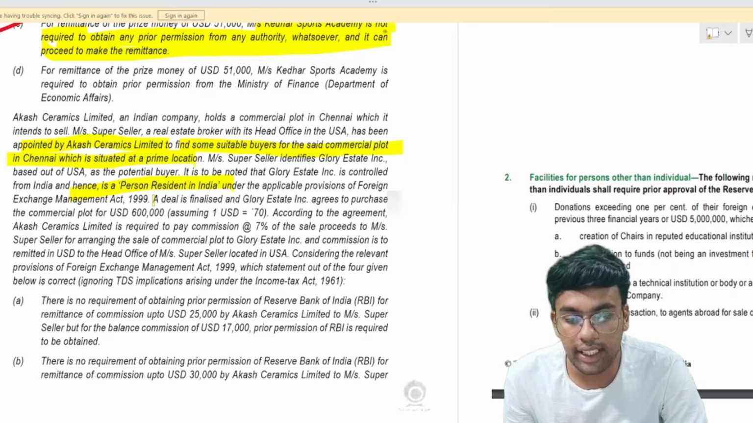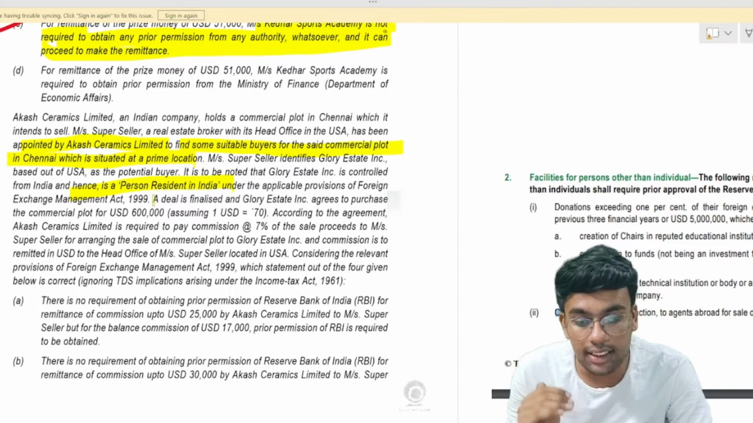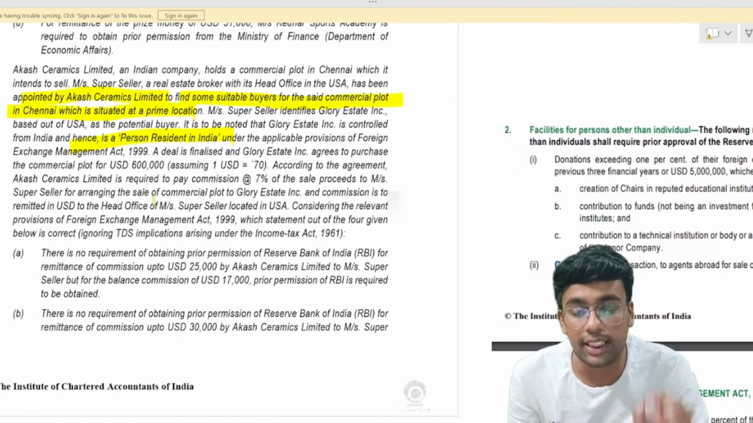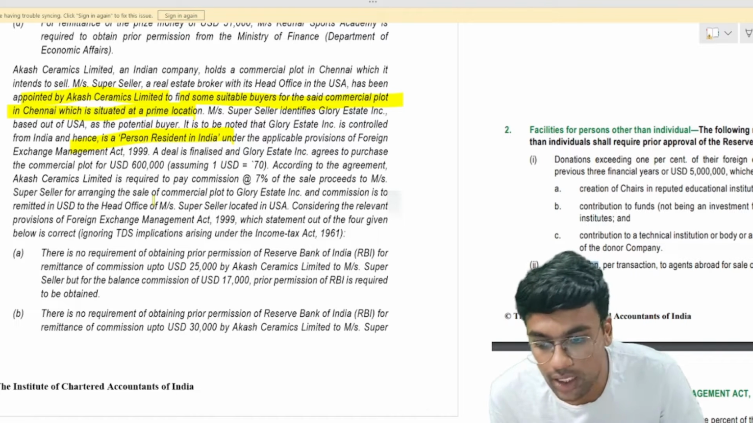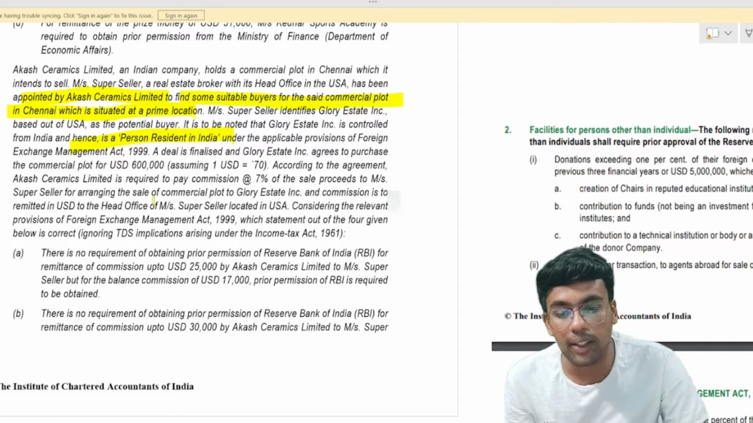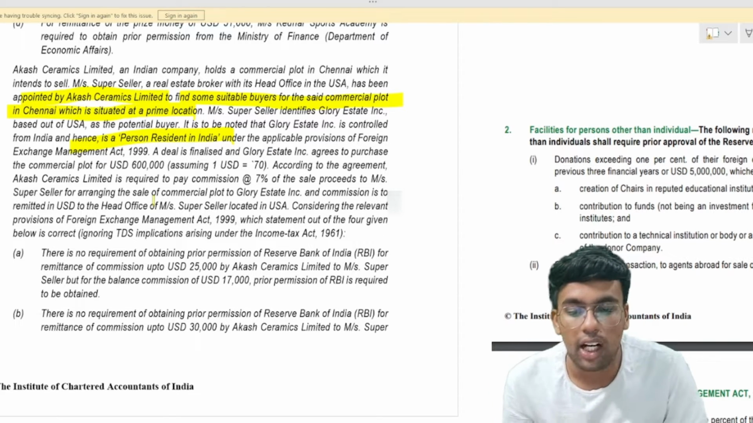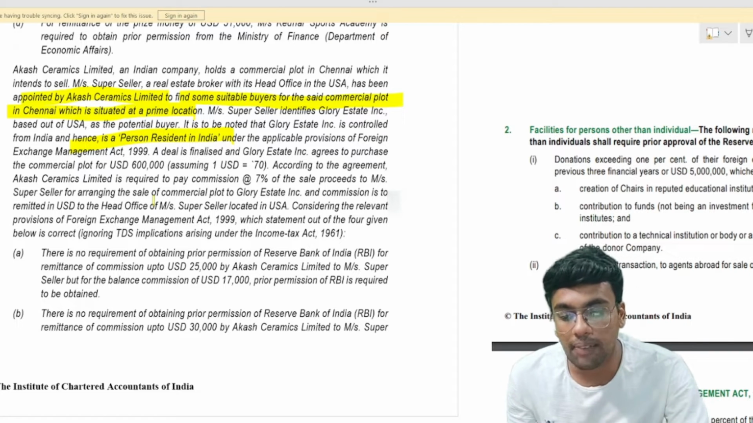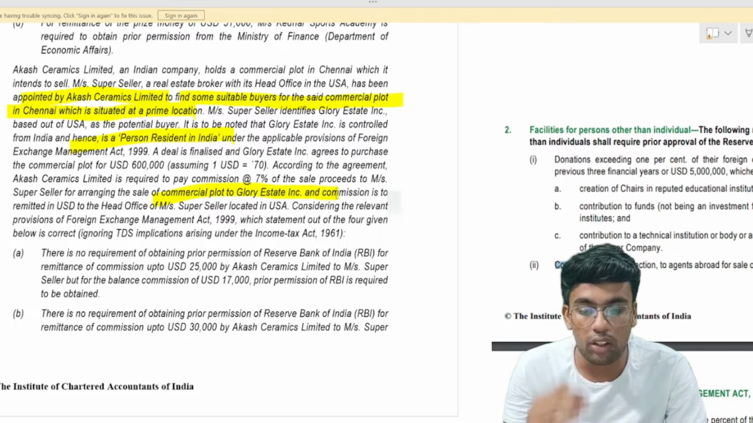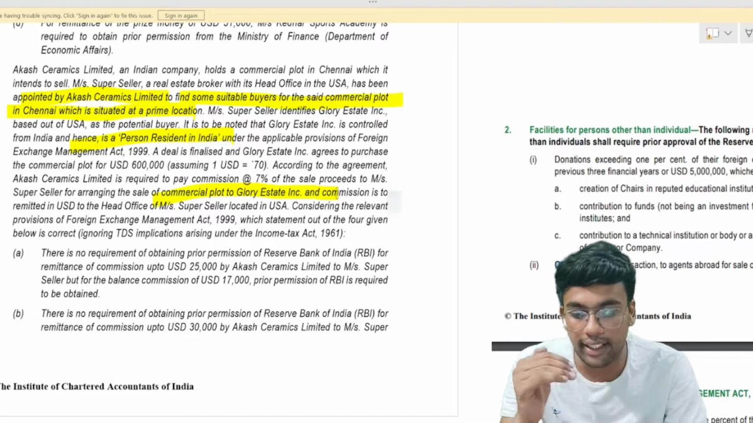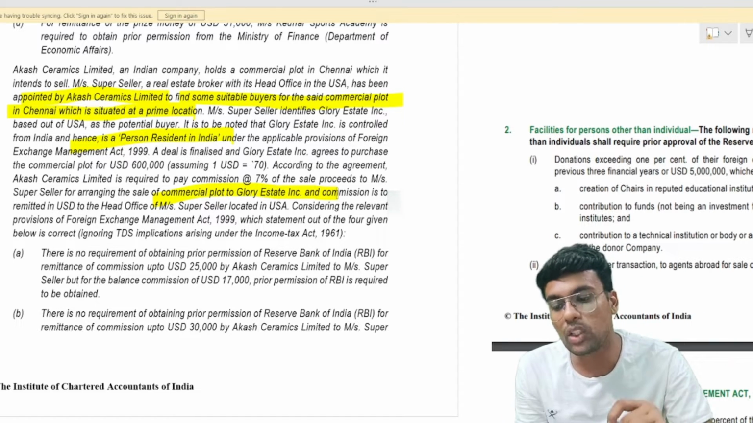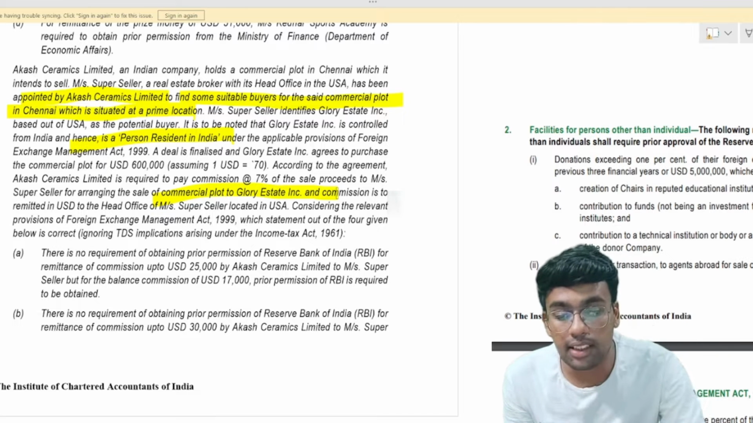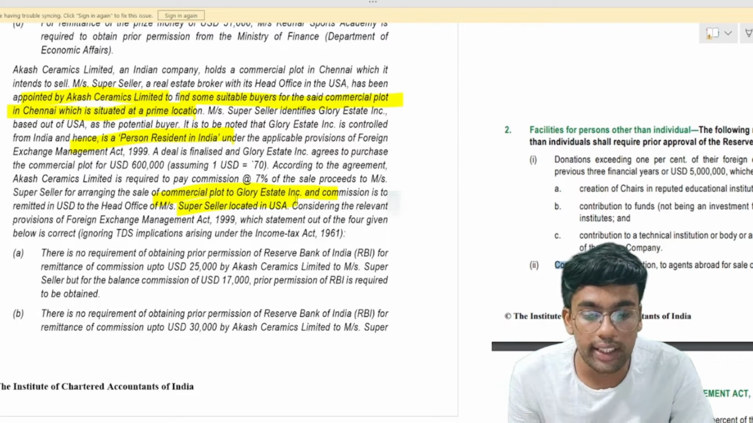A deal is finalized and Glory Estate Inc. agrees to purchase the commercial plot for $6 lakh US. According to the agreement, Akash Ceramic Limited is required to pay commission at the rate of 7% of the sale proceeds to Messrs. Super Seller for arranging the sale of the commercial plot to Glory Estate Inc., and the commission is to be remitted in US dollars to the head office of Messrs. Super Seller located in USA.